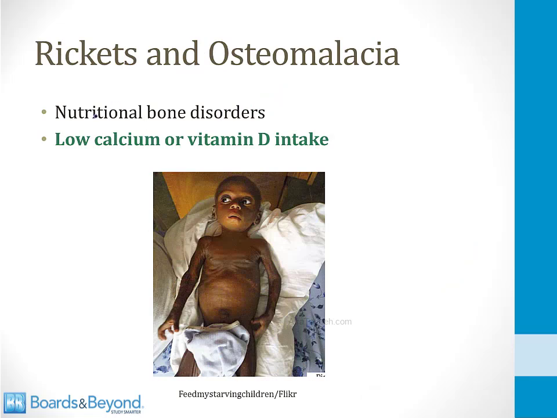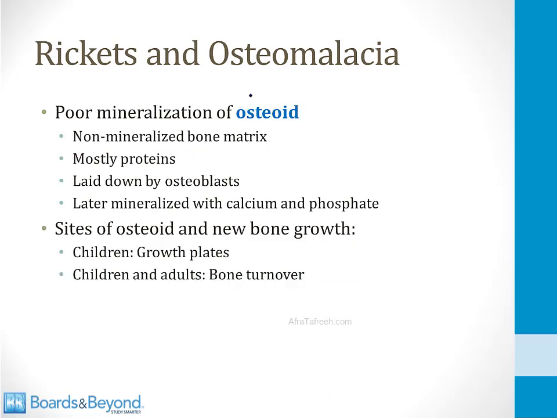Moving on, let's talk about rickets and osteomalacia. These are both nutritional bone disorders. They are caused by either low calcium or low vitamin D intake. They're usually seen in the third world in settings of famine and starvation, like this little boy shown on the screen here. In rickets and osteomalacia, there is poor mineralization of osteoid. So let's talk about what osteoid is.